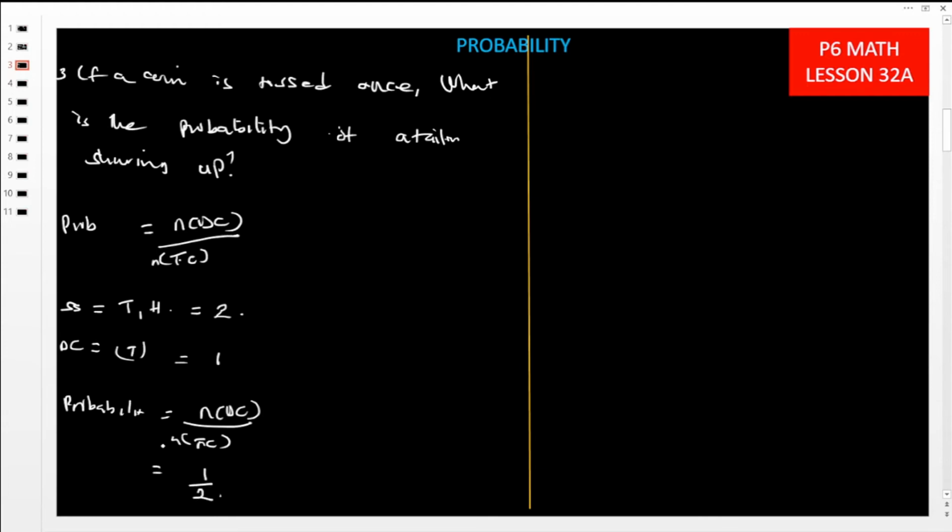Let us now get this other question here. Example number 4.